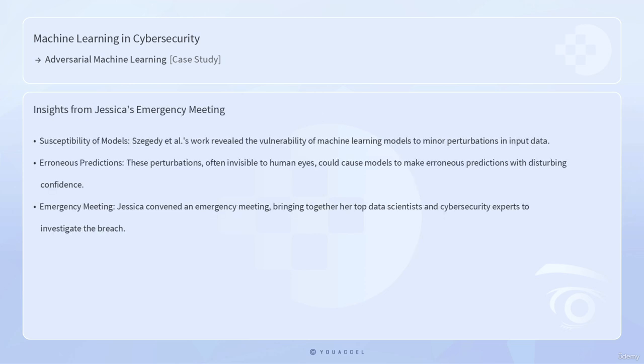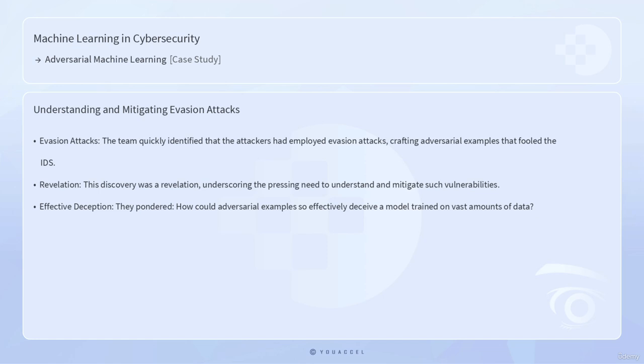This conundrum led Jessica to recall the seminal work of Szegedy et al., which revealed the susceptibility of machine learning models to minor perturbations in input data. These perturbations, often invisible to human eyes, could cause models to make erroneous predictions with disturbing confidence. Jessica convened an emergency meeting, bringing together her top data scientists and cybersecurity experts to investigate the breach. The team quickly identified that the attackers had employed evasion attacks, crafting adversarial examples that fooled the IDS. This discovery was a revelation, underscoring the pressing need to understand and mitigate such vulnerabilities.